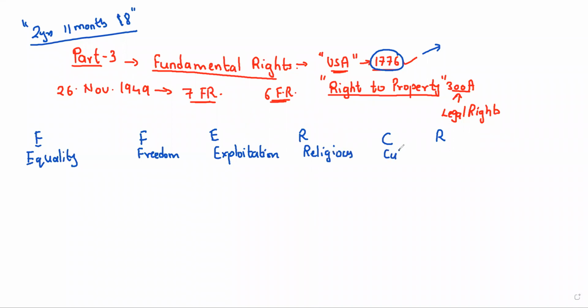C stands for cultural and educational right. We'll see in detail what this cultural and educational right is. And R, the last one, stands for right to remedies.